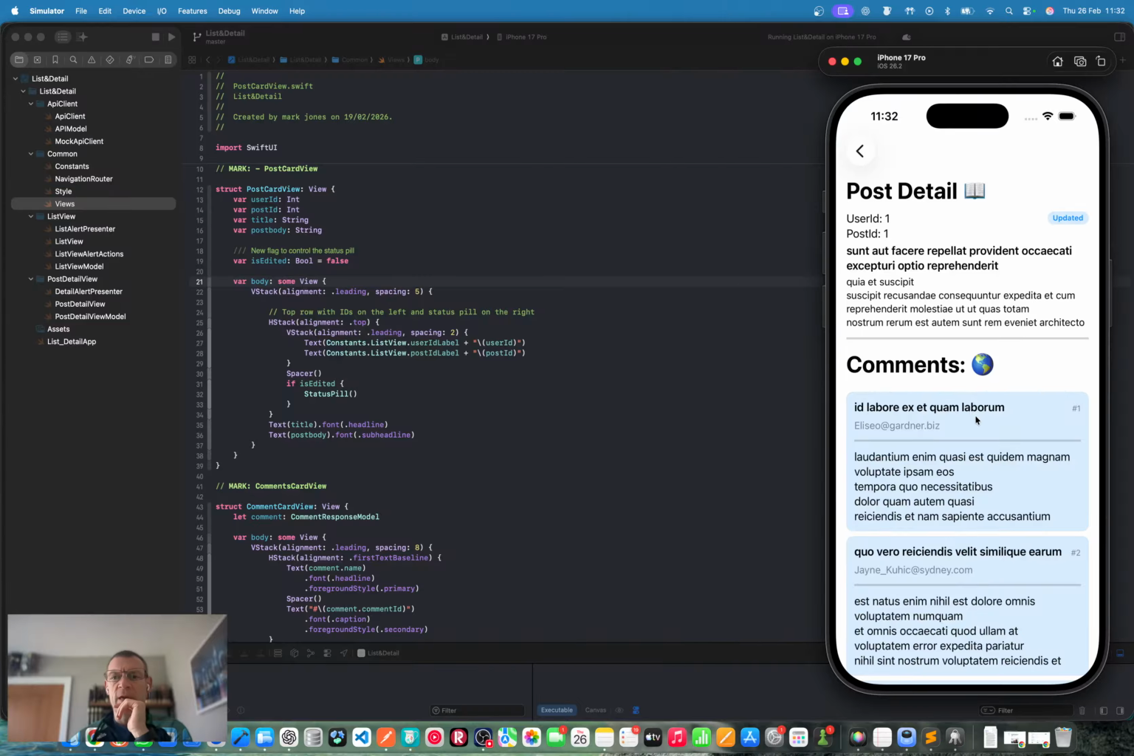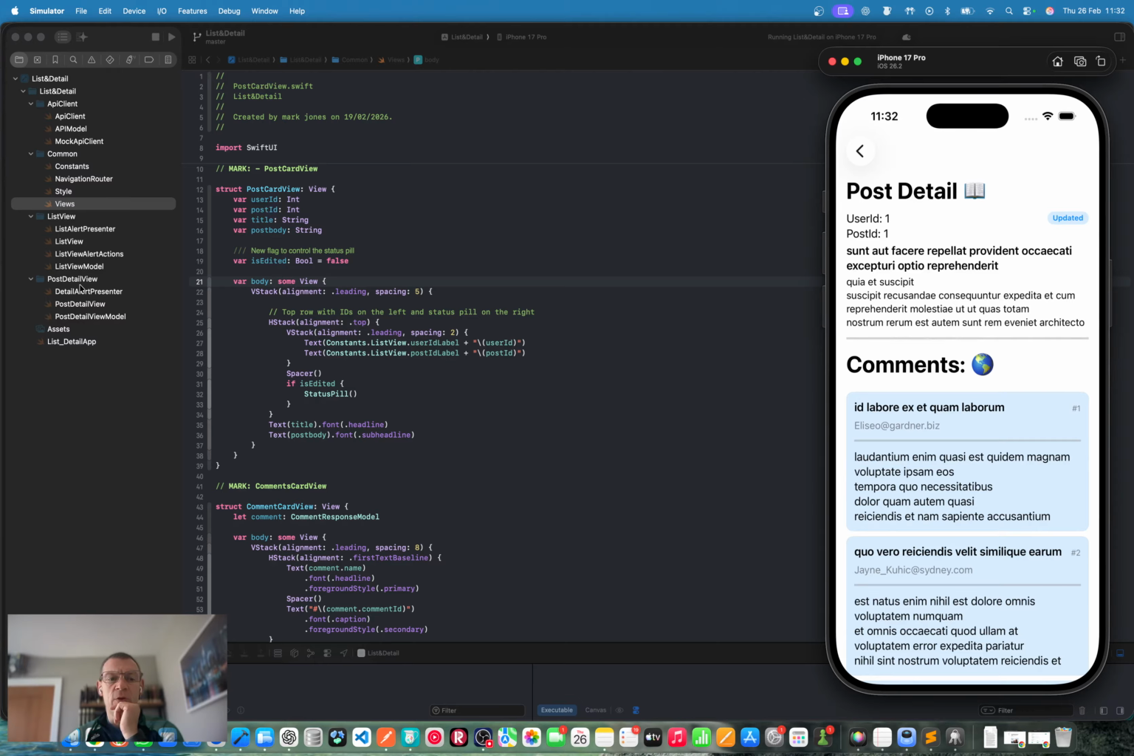Two screens, navigation links, some asynchronous API requests, some simple UI, an API client with some generics. And what else? Some mocking for the previews, and yeah, some MVVM architecture